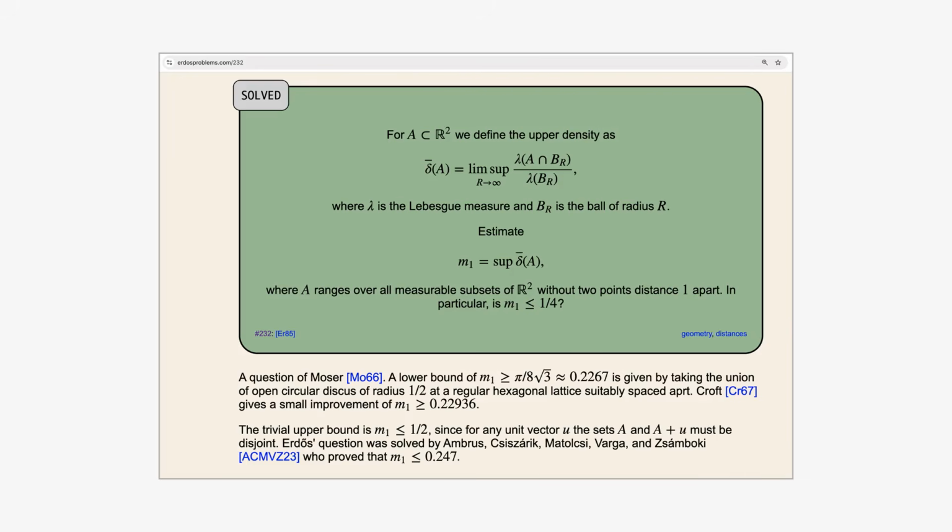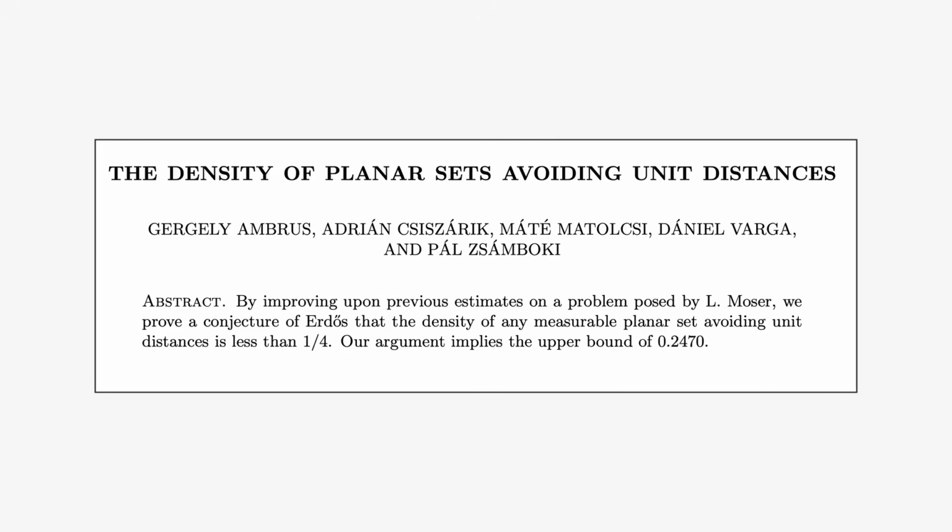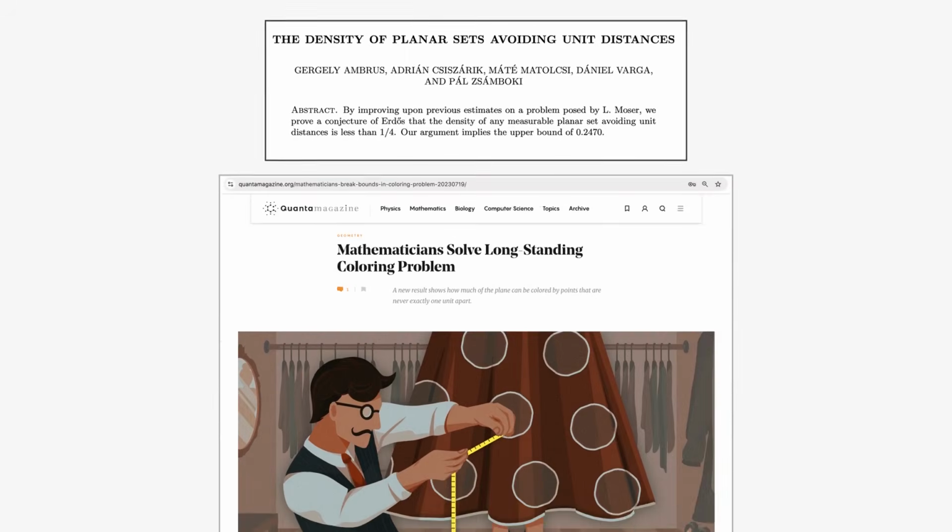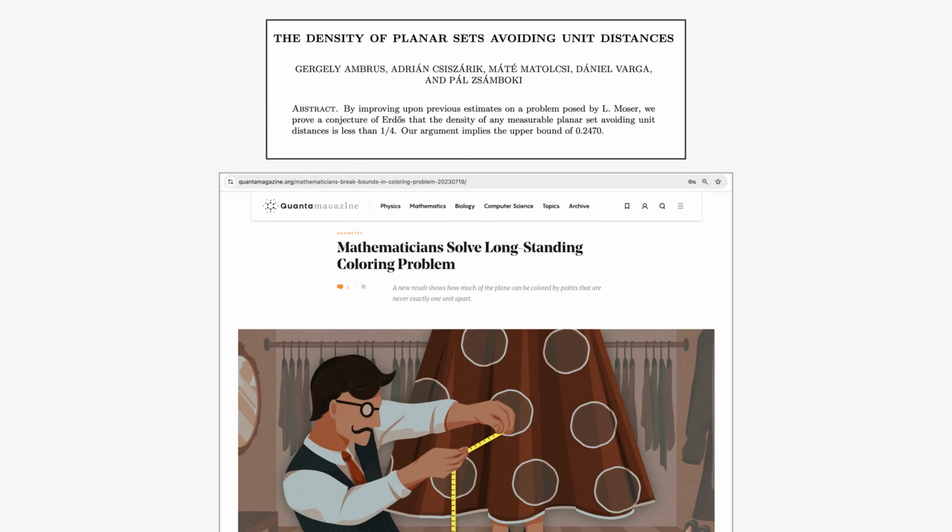Perhaps he thought it was too ad hoc to be the best possible. In any case, that turned out to be fortunate for us. Our team has managed to prove Erdős's conjecture. Whether Croft's construction is truly optimal still remains an open question.